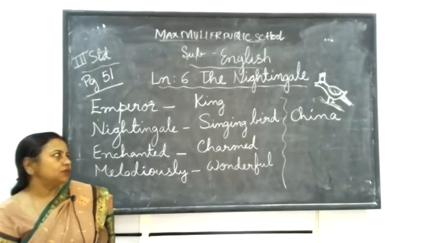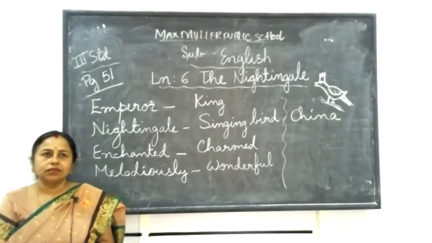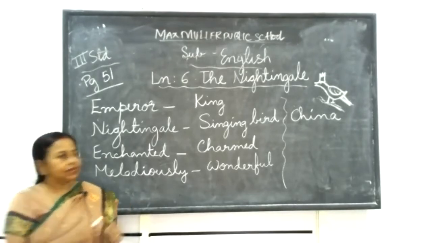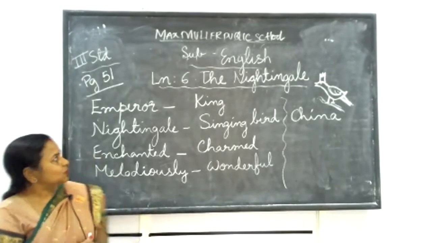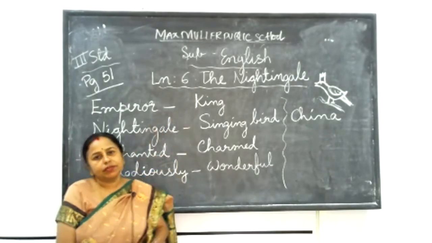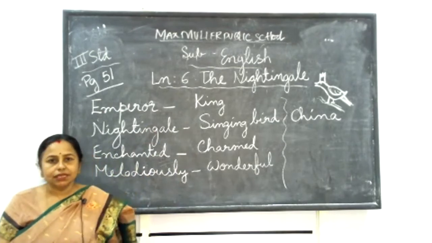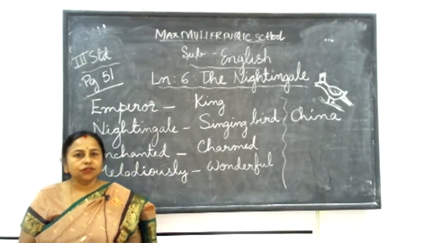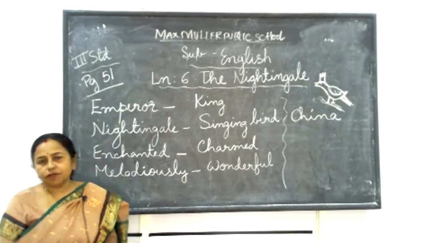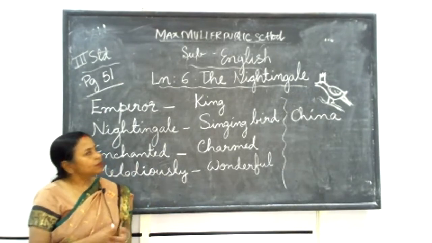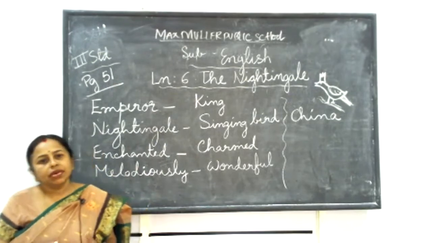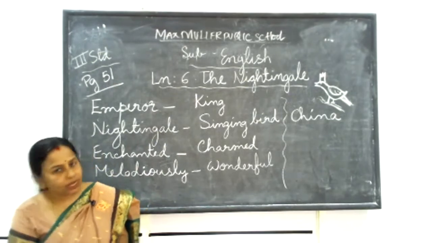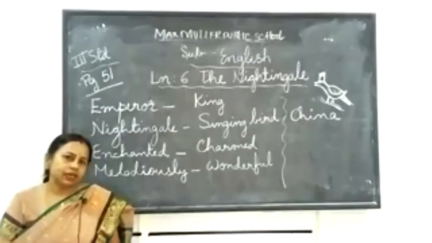This story is about a king in China, and how he became friends with a singing bird called the nightingale. Some birds in our nature sing and have sweet voices. Like this, a few singing birds are there, and one bird is a nightingale. So about that, how the king became friends and what happened next, that is the story. I will read a little and then explain.